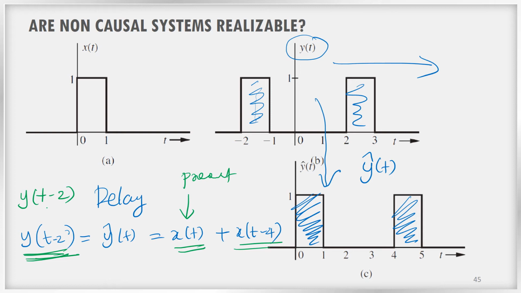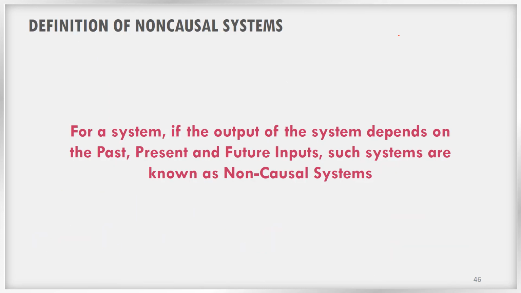So it is not possible in real time. Real time means whenever an input comes, there should be an output. If there is any delay, then we cannot call such systems real time systems. Real time means input to output, whatever happens at the moment will give the momentary output. Such systems are known as real time systems. Here, since we are delaying it, this is not a real time system. Again, real time non-causal systems are not possible, but if we permit delay, that is not real time, we are ready to wait for some more time, then we can implement the non-causal systems also.